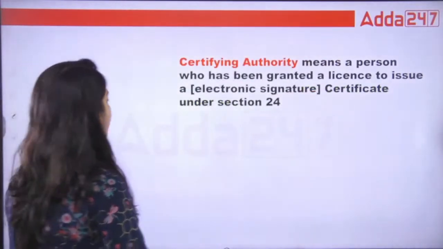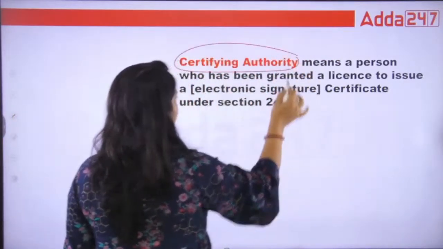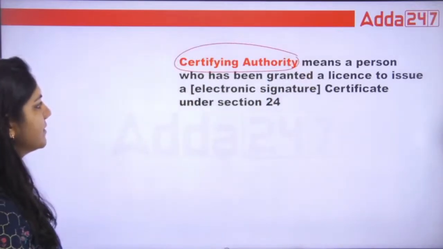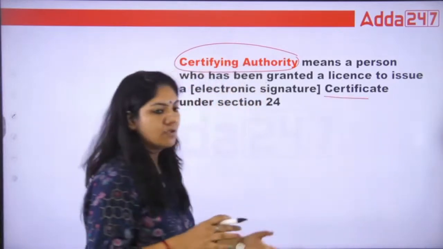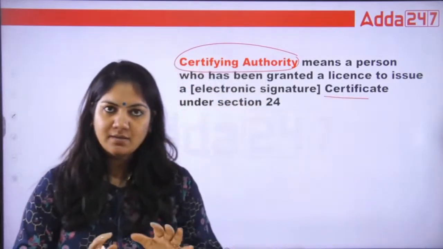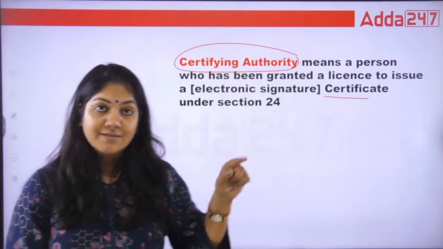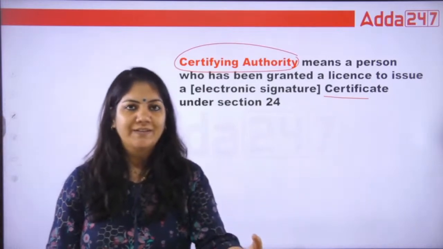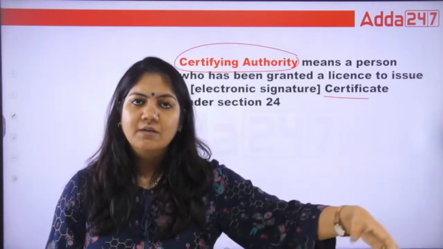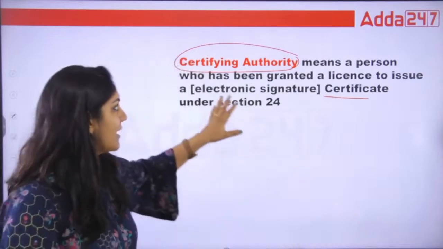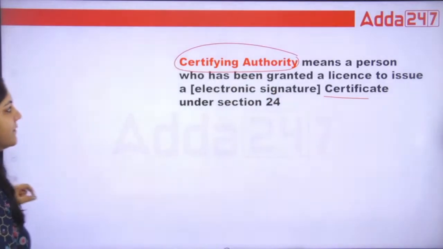Now, what is certifying authority? It means a person who has been granted a license to issue the certificate, just like a normal certificate which is signed by an authenticated person, so that document becomes a legal document. Same thing, suppose you are filling the CAIIB registration form. After this, the admit card or whatever document comes will be signed by the certifying authority, and after that it will come in your hand. This is the work of certifying authority.